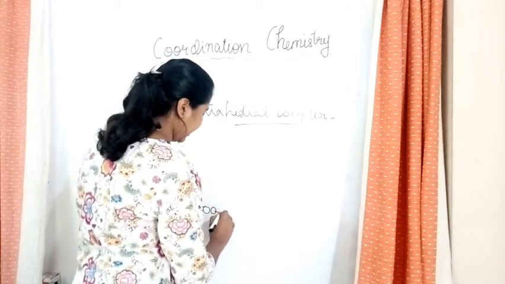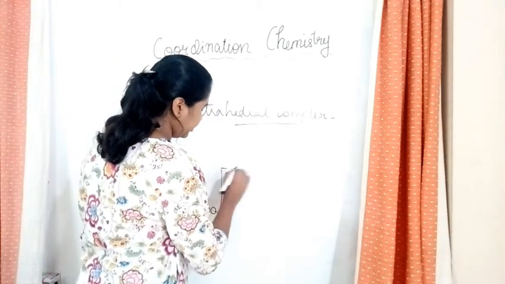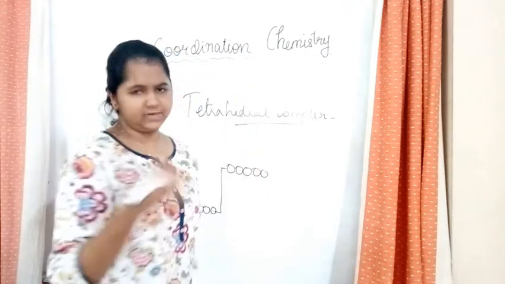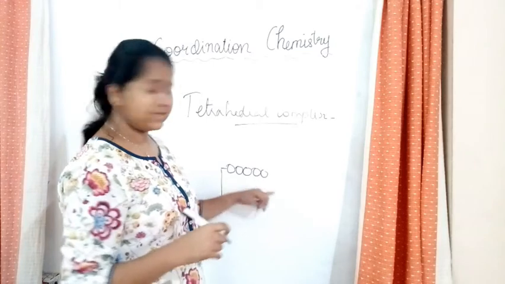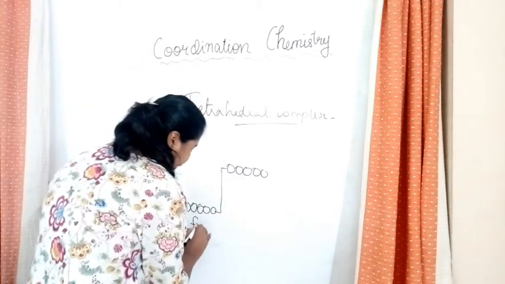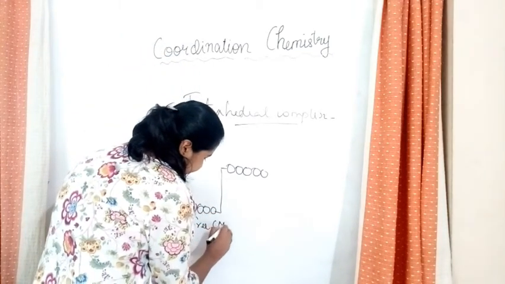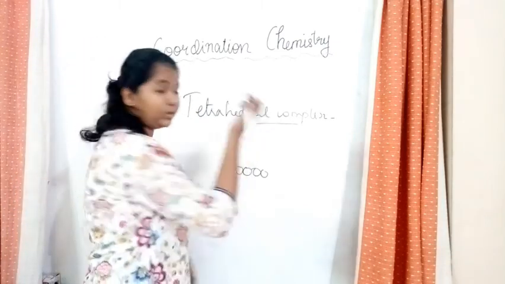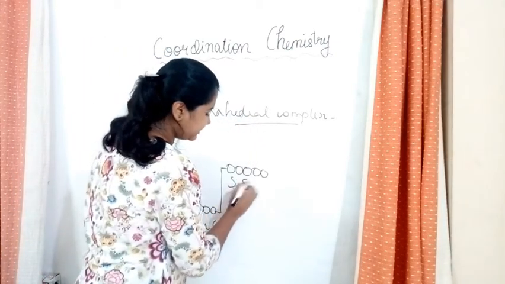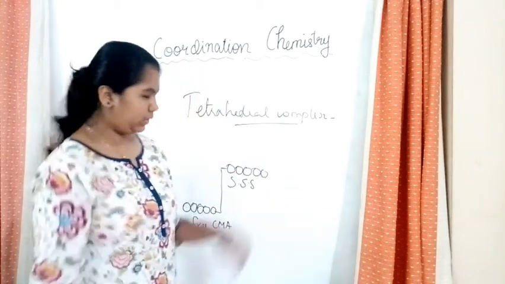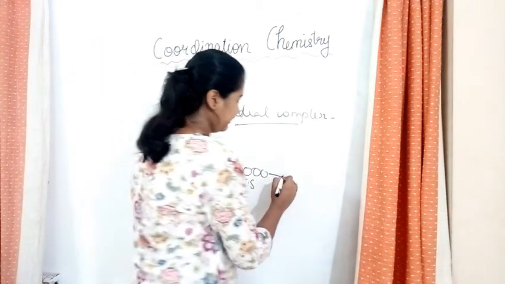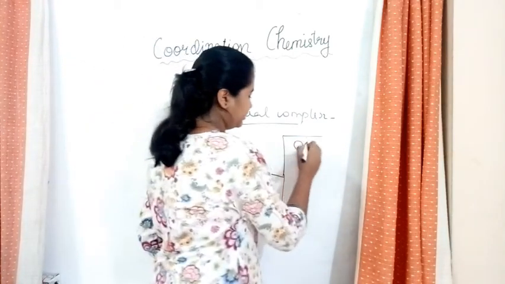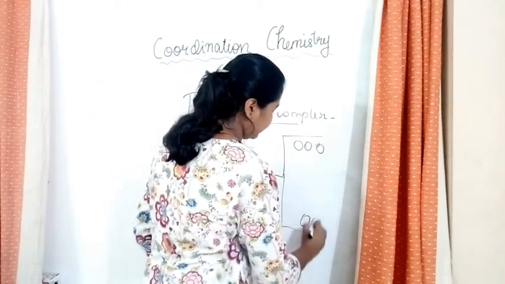And then what would happen? When they reach here, again they are in the same form as before. Over here, what is this? This is for the free metal ion. Free central metal atom. In the case of the free central metal atom, over here, what was that? A spherically symmetrical structure is formed. Okay? And from here, it will get split into 2. One would be 1, 2 and 3. The other would be 1 and 2.